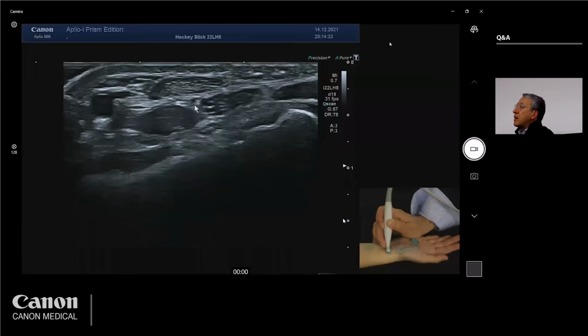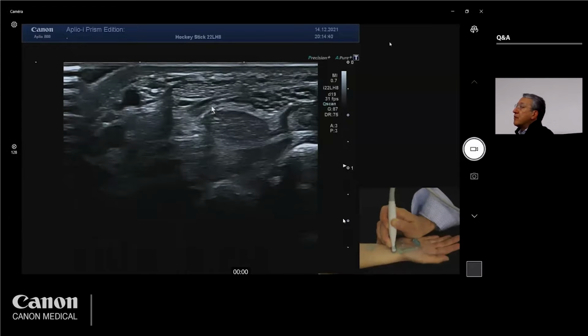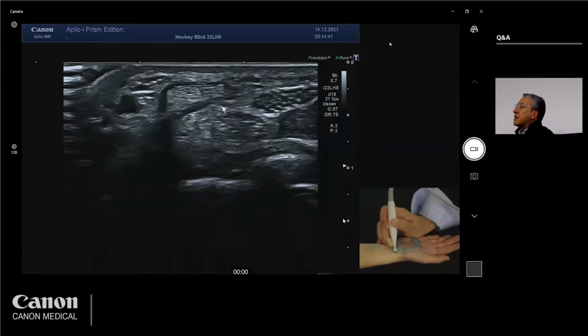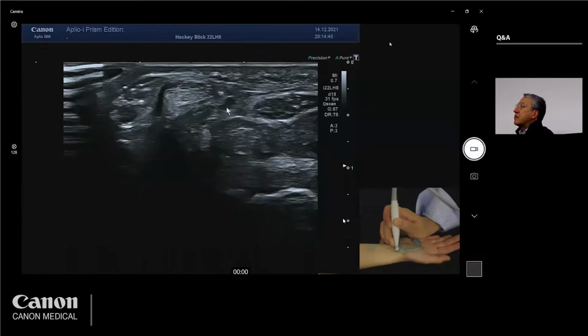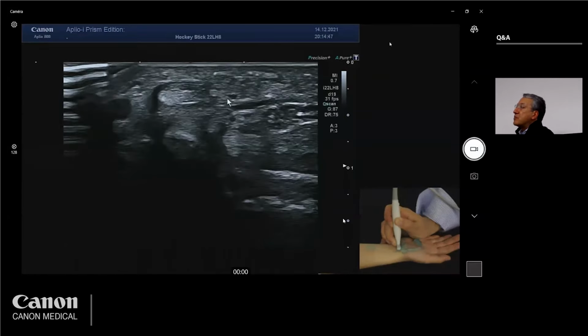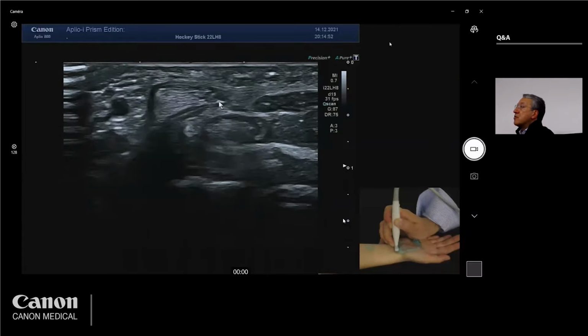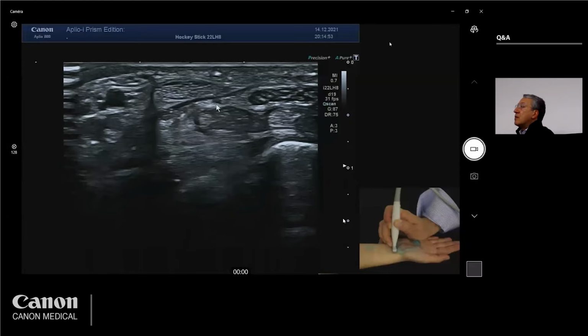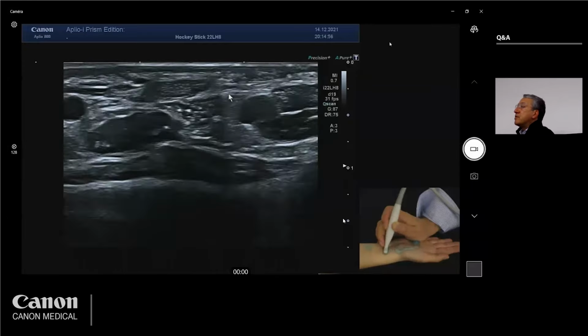And in this case, you see we have another branch here. So we have two palmar cutaneous branches. You see the nerve, it looks like one fascicle, no? And the nerve, as it pierces the retinaculum, moves in a more distal position within the subcutaneous tissue. So these nerves are 0.2, 0.1 millimeter in size.